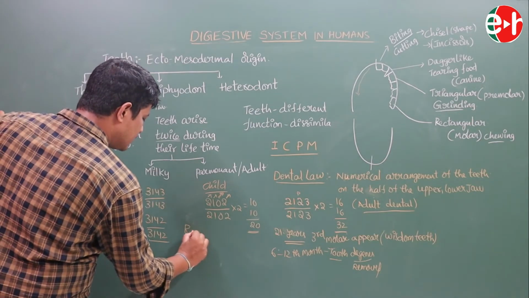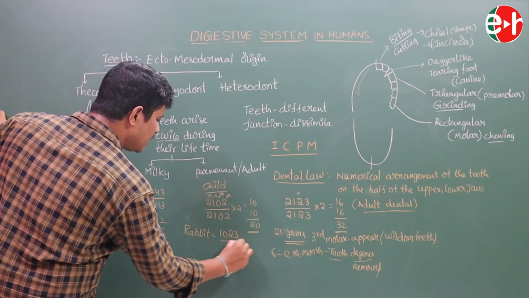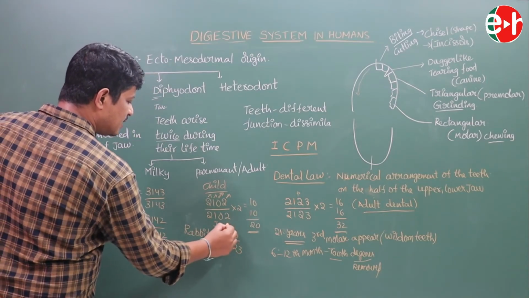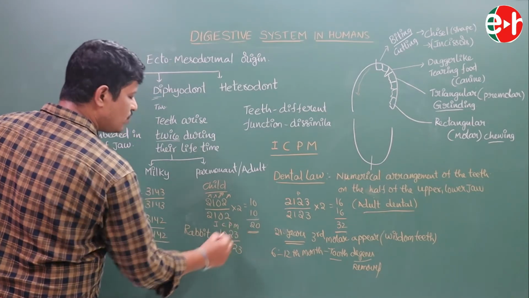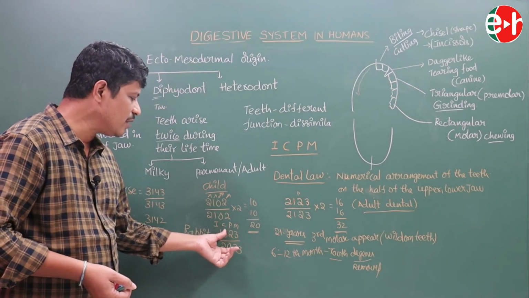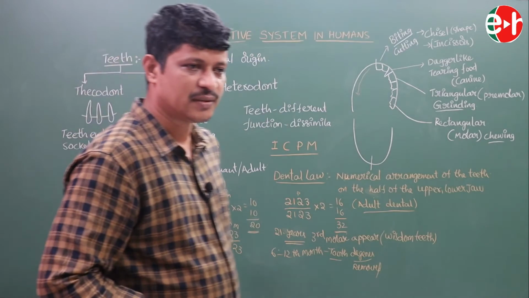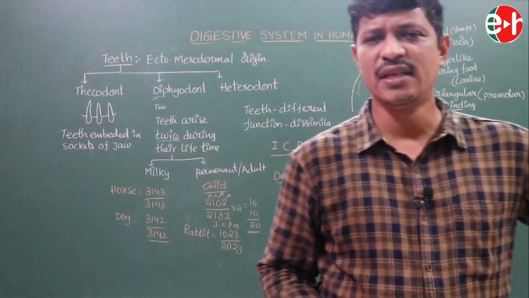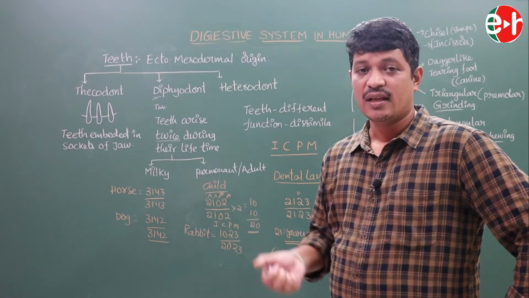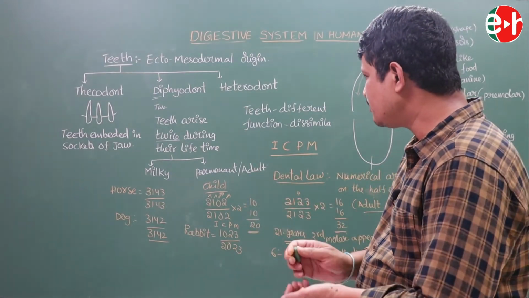And the dental law of the rabbit is 1023 by 2023. See, here these are incisors and canines, premolars and molars of the rabbit. In rabbit, between the incisors and premolars, the canines are absent because these are herbivorous. In the majority of herbivorous animals, between the incisors and premolars, canines are absent. Here, a small gap is present between these two.